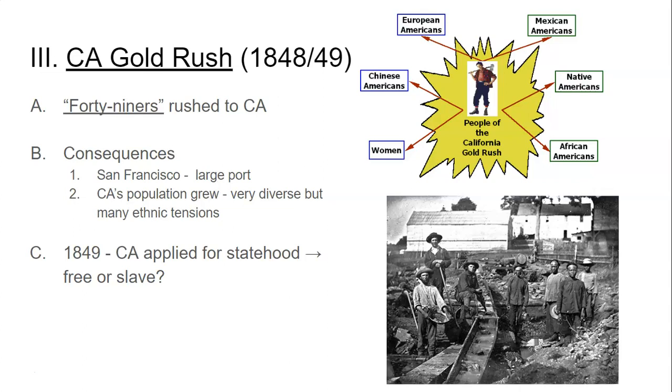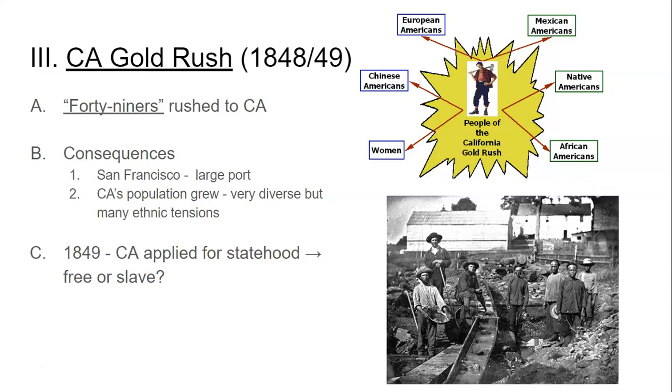And so as all of these people are moving to California, there are some pretty big consequences. San Francisco becomes super populated very quickly, and it becomes the largest port on the West Coast. California's population grew and became super diverse because of the gold rush. However, there's lots of tension between these people.